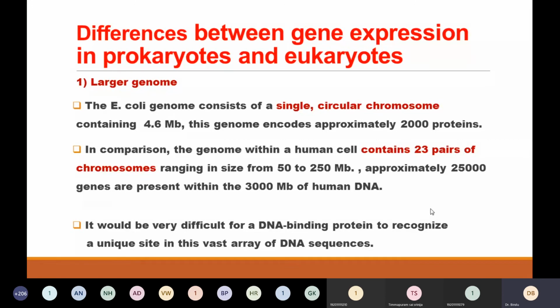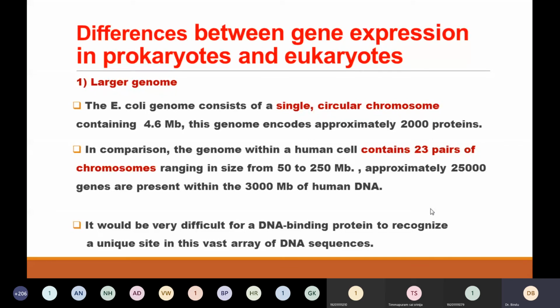Compared to that, our genome contains 23 pairs of chromosomes, and the size varies from 50 to 250 MB. We have approximately 25,000 genes which can encode more than a lakh of proteins. It is very difficult for a DNA binding protein to recognize a unique site. So the first difference is the genome: eukaryotes have a large genome compared to prokaryotes.